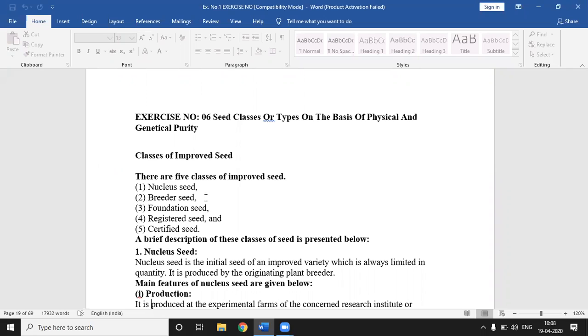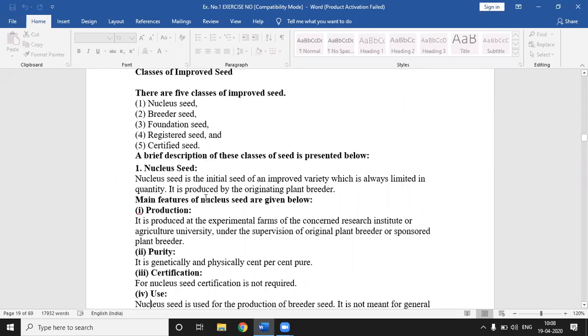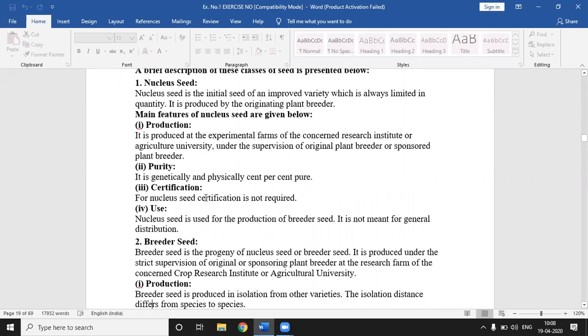The first important class is nuclear seed, second is breeder seed, third is foundation seed, fourth is registered seed, and number 5 is certified seed. Now we explain one by one. First, the nuclear seed.